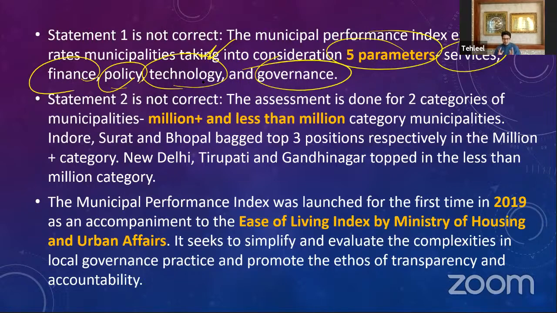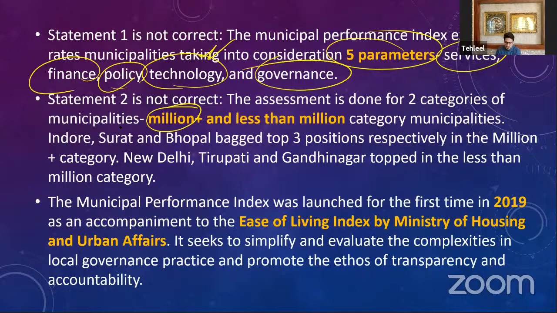Now, this assessment is made in the million plus cities as well as the less than million categories. What are million plus cities? These are the cities that have a population of more than 10 lakh people, and the other cities have less than 10 lakh people. We make this assessment in both categories.